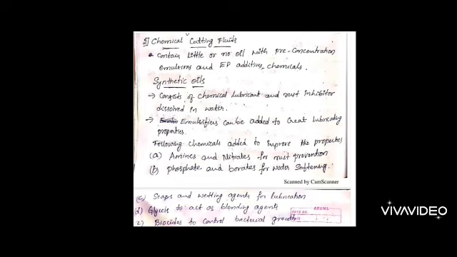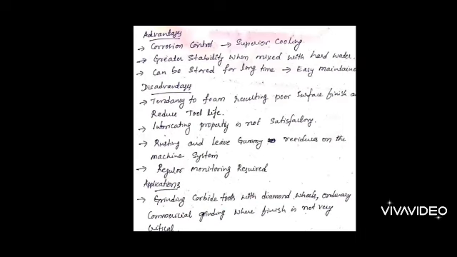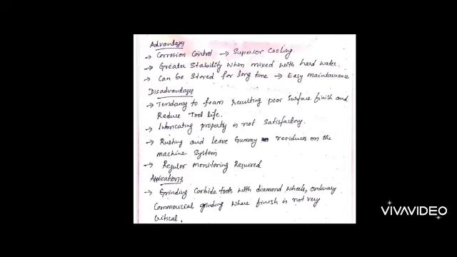Chemical synthetic fluid is widely accepted in industry because whatever property is required, by adding particular chemicals we can get that property into the cutting fluid. With amines and nitrates we can achieve corrosion control, and it has superior cooling also because of added chemicals that raise the cooling capacity of the cutting fluid, and greater stability when mixed with hard water.